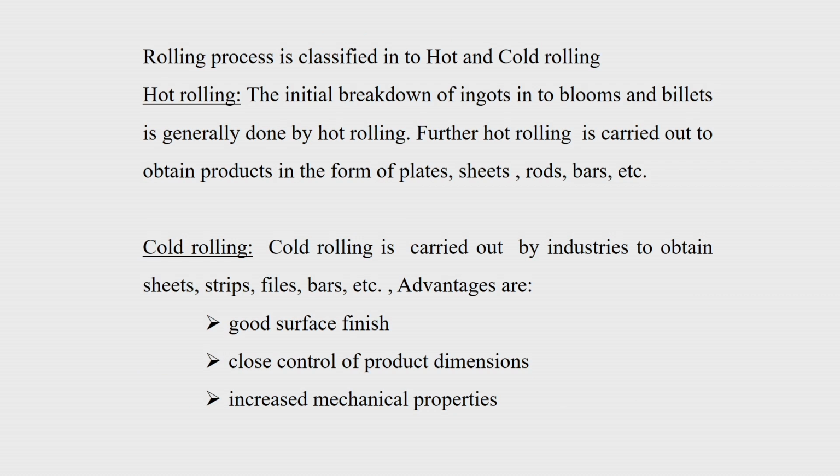We can classify the rolling process into hot rolling and cold rolling. Hot rolling basically refers to the initial breakdown of ingots into blooms and billets, and is generally done by the hot rolling process. Especially in steel industries, you get the metal in cast ingot form, and these diameters are very large, somewhere around even 1 meter or more, with a height such that the L by D ratio is more than 1.5.